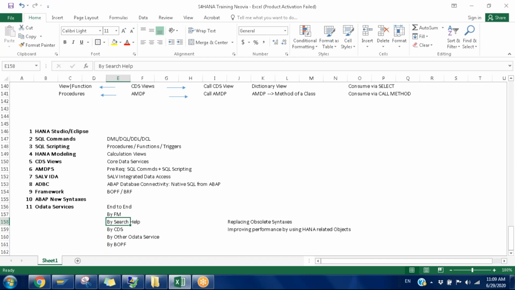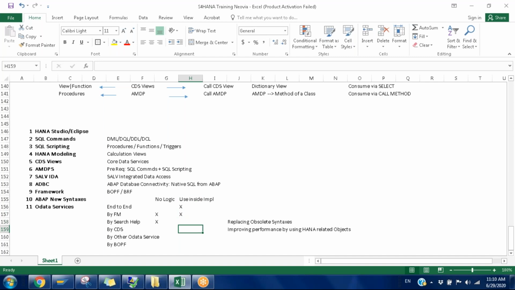I think you might have tried this one. And search help also. Search help, we can simply map it so that it will execute the actual logic. We don't need to write a single line of logic. And by CDS, again, it has two ways. One is using the reference, this time no logic. Okay. So maybe let me put that. No logic. So here no logic, and here also no logic. And here we have the two things used inside infill. Okay, end to end generally we need to write like this.